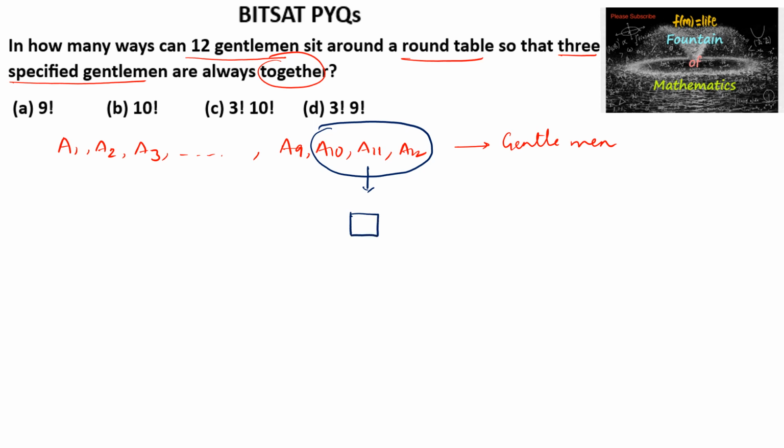And so the remaining A9, A1, so total 9, and here a separate one box. Let us consider it to be 1A. So in total we can say there are 9 plus 1, 10 different or distinct objects.